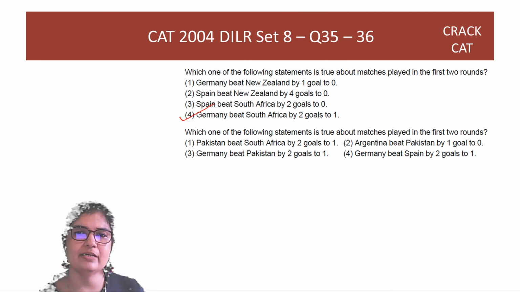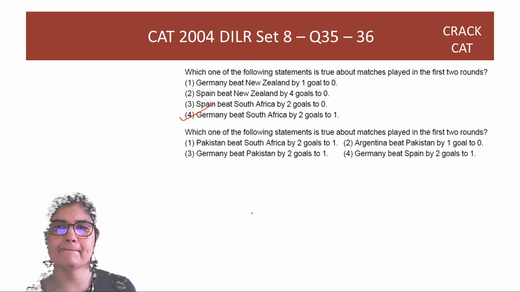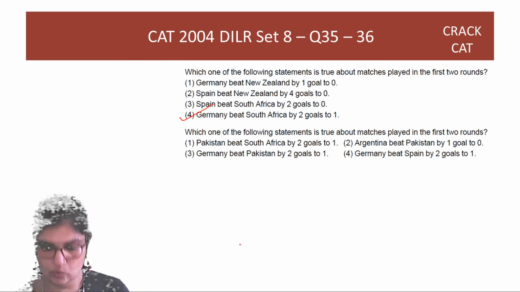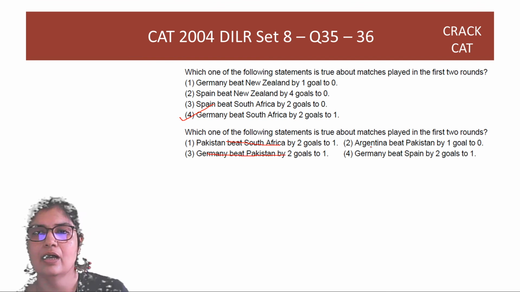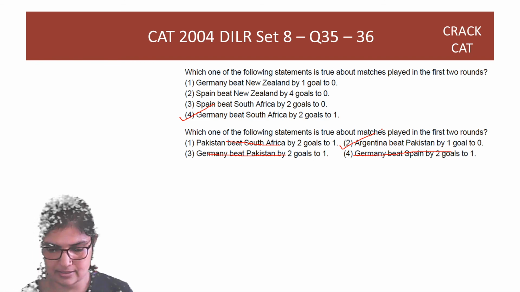Which one of the following statements is true about matches played in the first two rounds? Pakistan beating South Africa? No, Germany beats South Africa. So this one is obviously not true. Germany beats Pakistan? No, Germany is beating Spain and Germany is beating South Africa. Argentina beat Pakistan. This is true. Germany beats Spain by 1-0. So the fourth is also not true. So the answer is the second option.